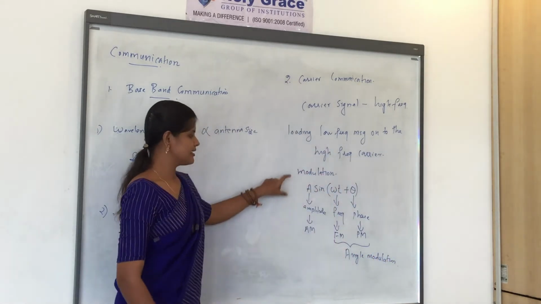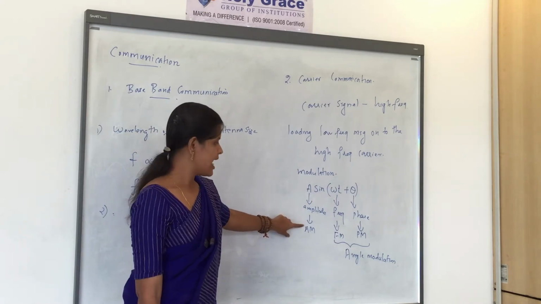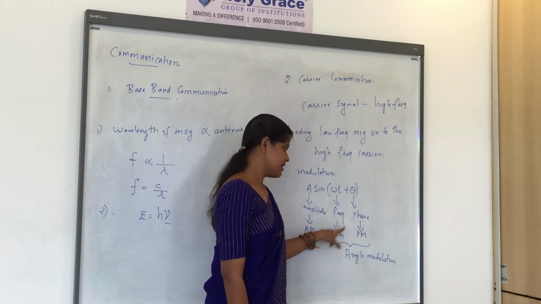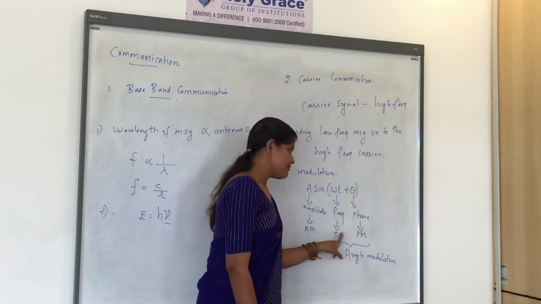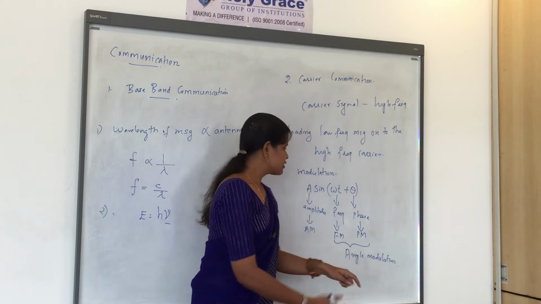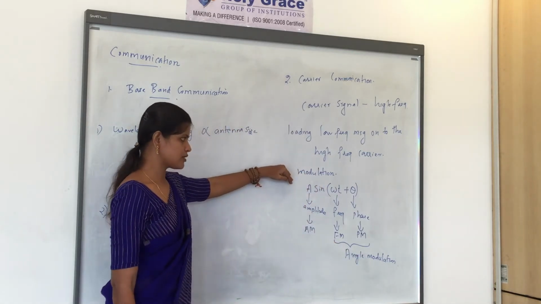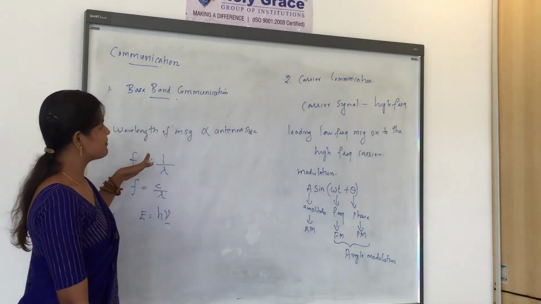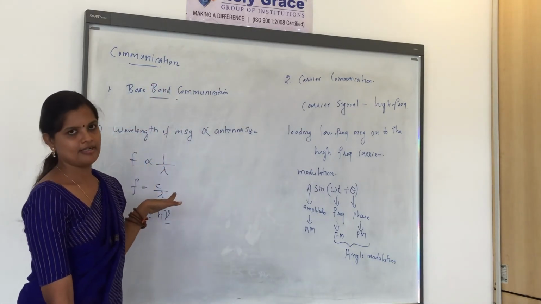So these are all the different modulation techniques: amplitude modulation, frequency modulation and phase modulation. Using this modulation process, the disadvantages seen in baseband communication can be rectified.